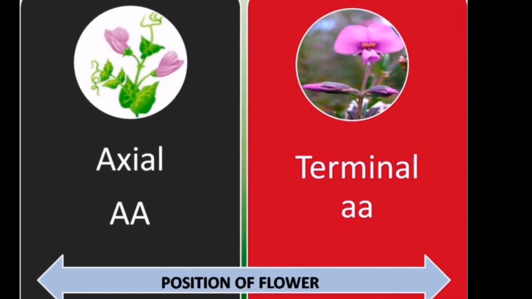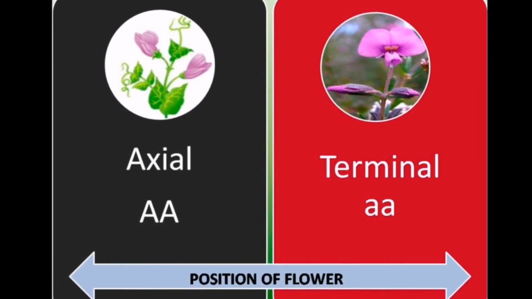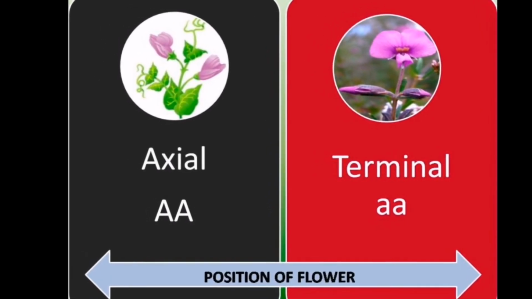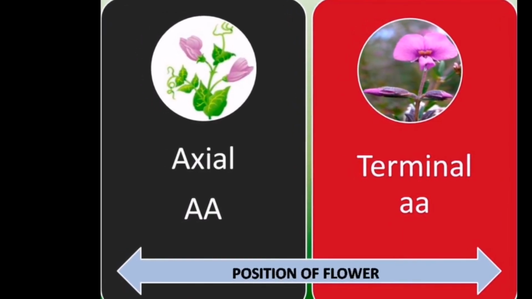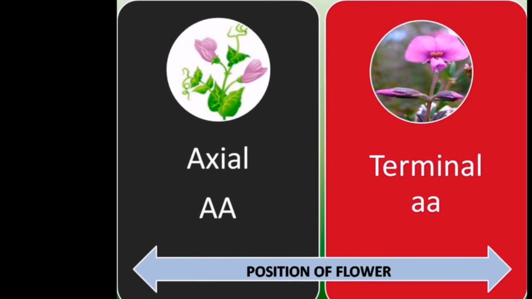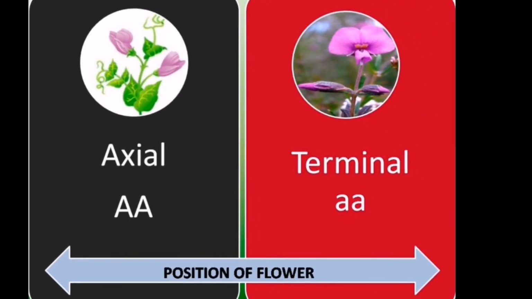Second character is the position of flower. The position of flower, axial flower and terminal flower. Axial is dominant, terminal is recessive. Axial is represented by genotype capital A, and terminal is represented by small a.